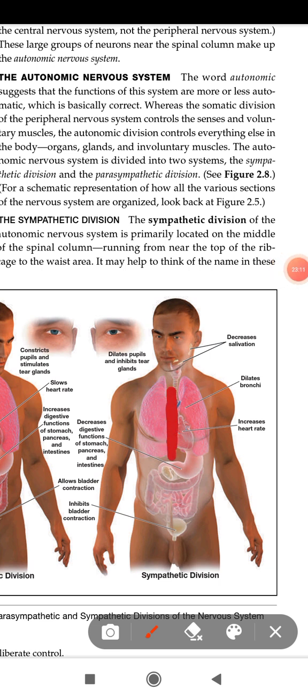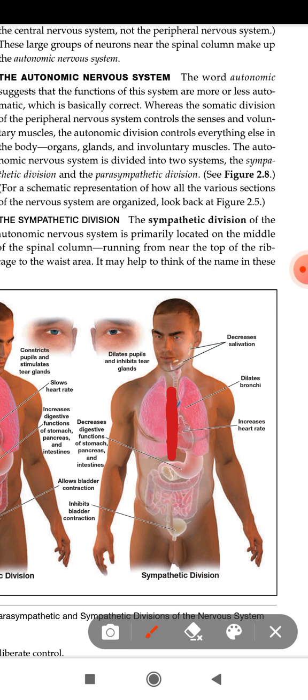Neurons for the autonomic nervous system will be found in this region, at the middle of the spinal cord, not in the spinal cord, on the spinal cord or near the spinal cord. Remember, this is not a part of the central nervous system, hence all these things will be controlled by itself.